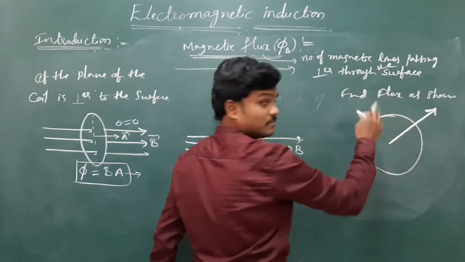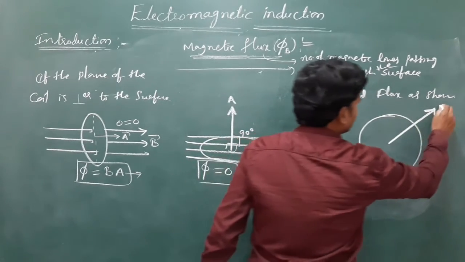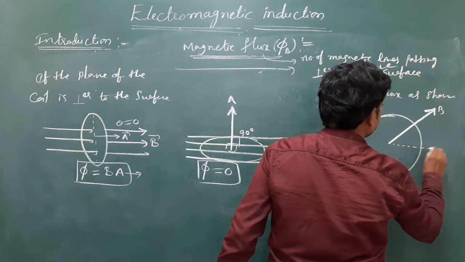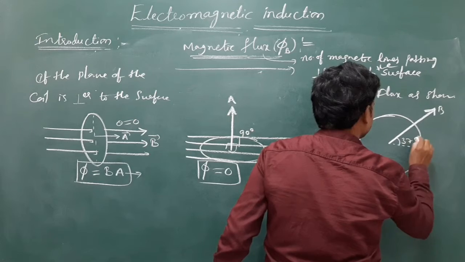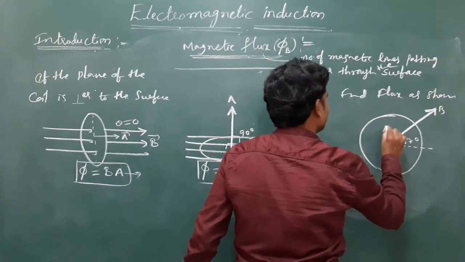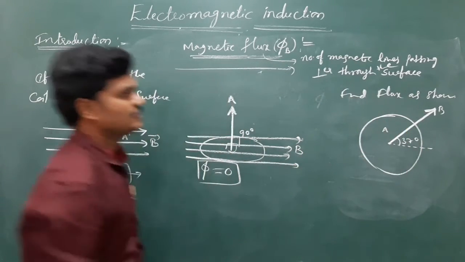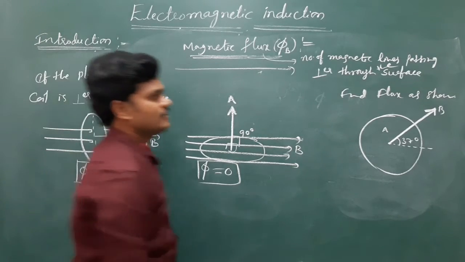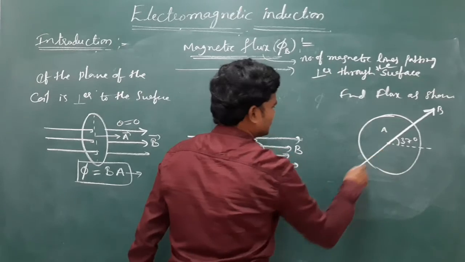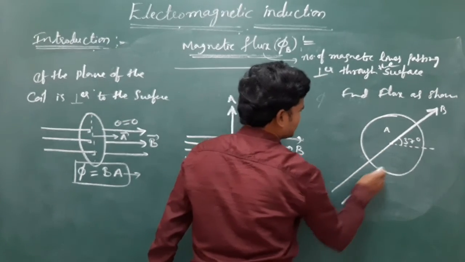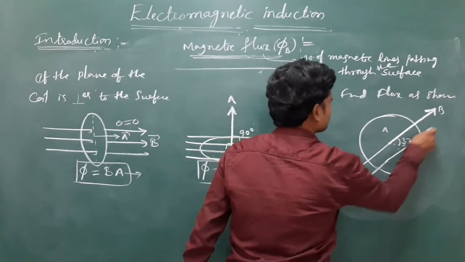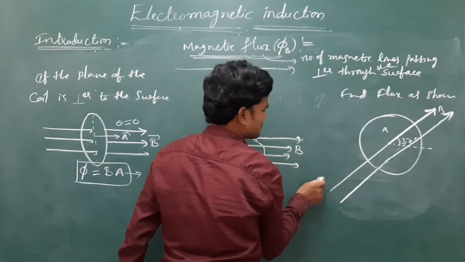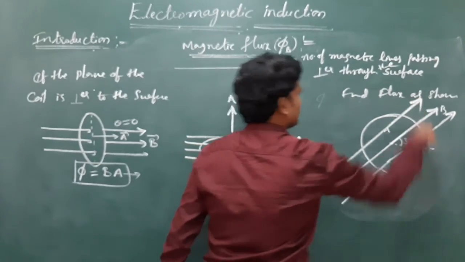See, this is the coil towards you or into the board. Magnetic field is something 37 degrees, and area is into the board or out of the board. Now, what is the flux? Okay, tell me the flux. Lines of forces are in this direction. Identify the flux.